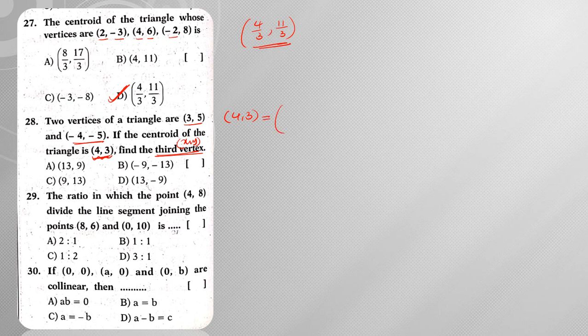The centroid formula is (x1 plus x2 plus x3) by 3 comma (y1 plus y2 plus y3) by 3. So I can write (3 minus 4 plus x) by 3 comma (5 minus 5 plus y) by 3.